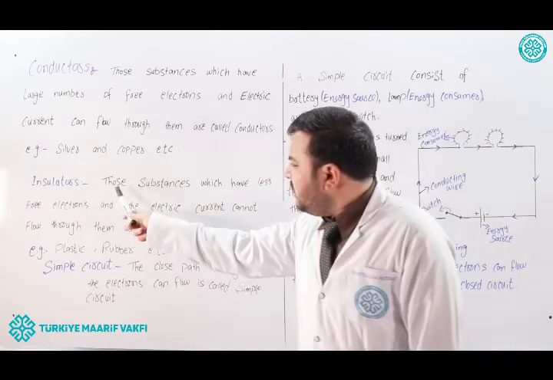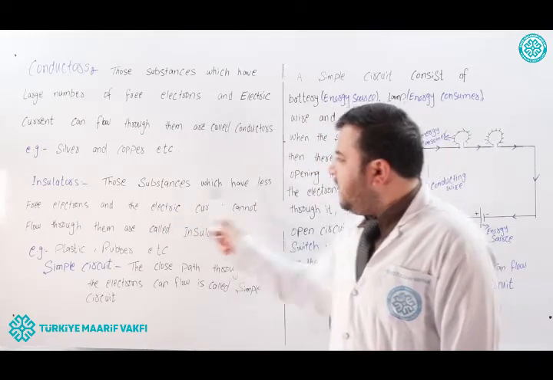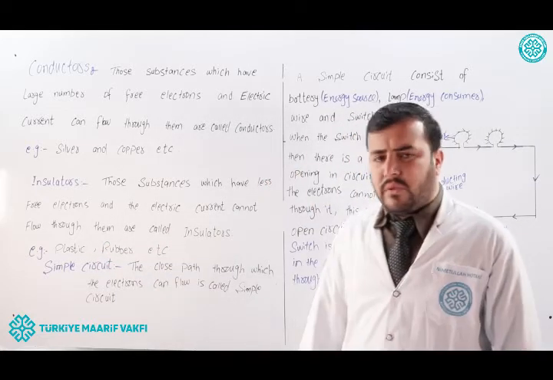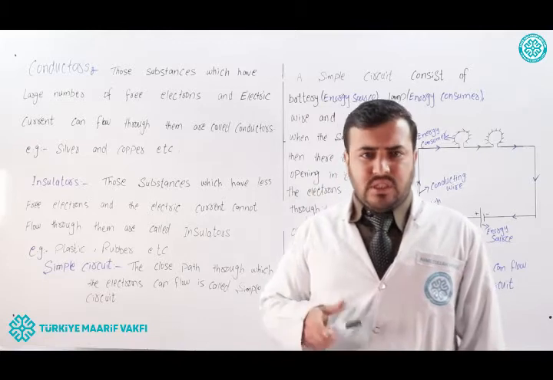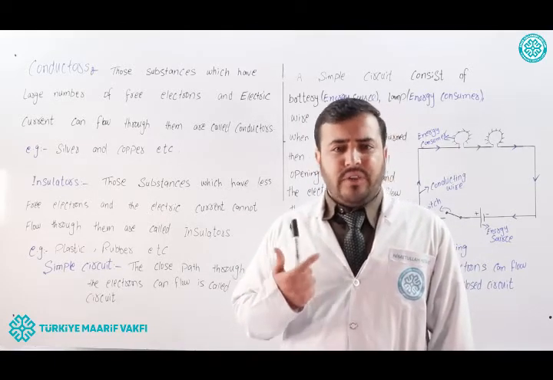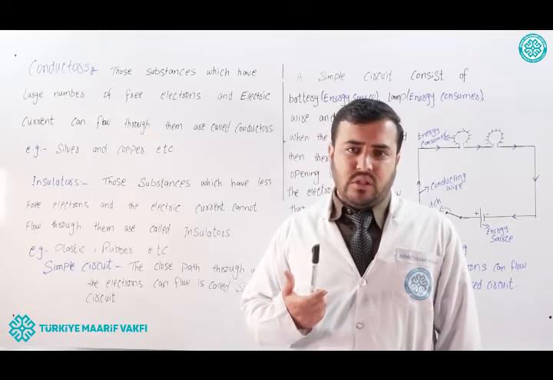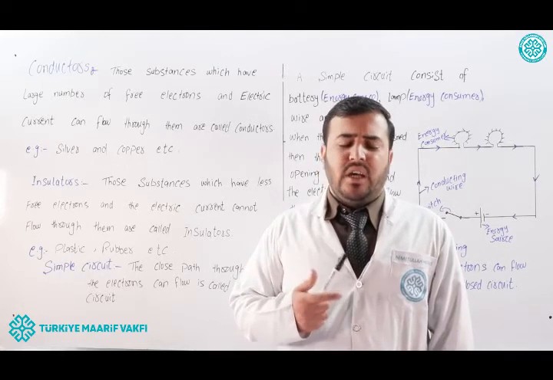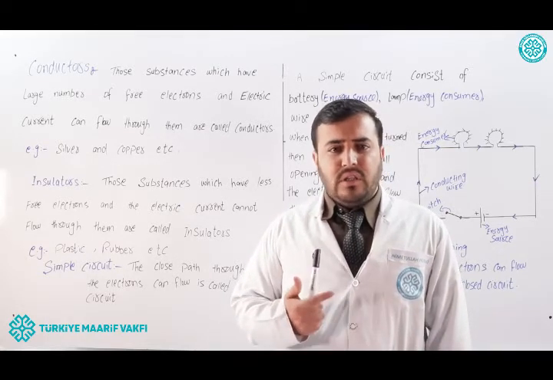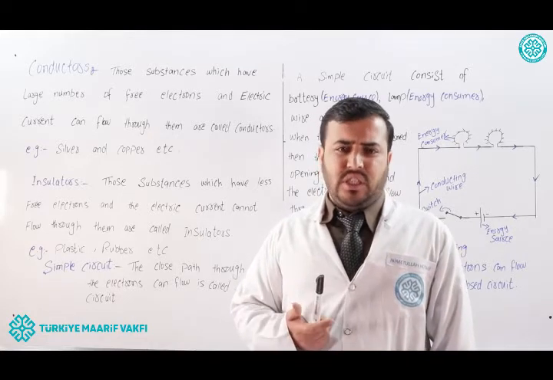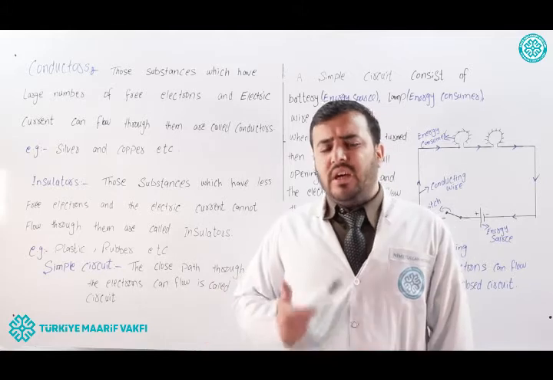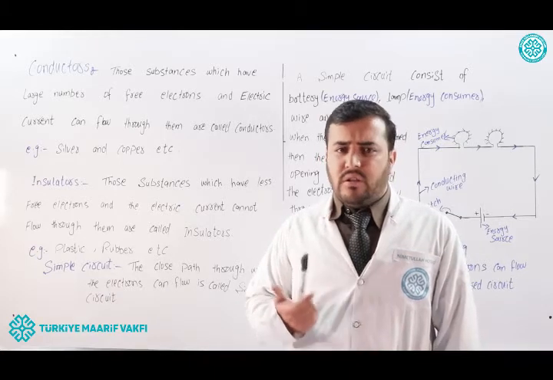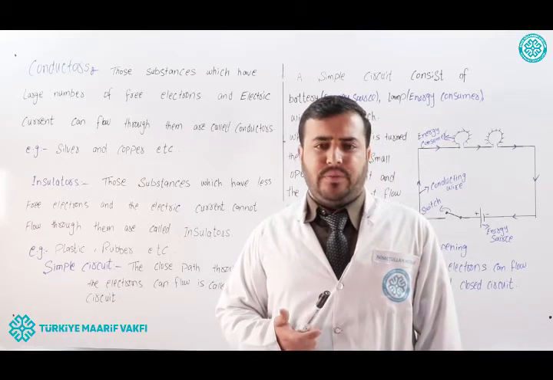Insulators can be defined as those substances which have fewer free electrons and through which electric current cannot flow. Means they are the substances which have fewer free electrons. Why do they have fewer free electrons? Because they are formed from non-metals and the non-metals have a small amount of free electrons in their outermost shells. That's why the insulators have a smaller number of free electrons. Therefore, the electric current cannot flow through insulators.